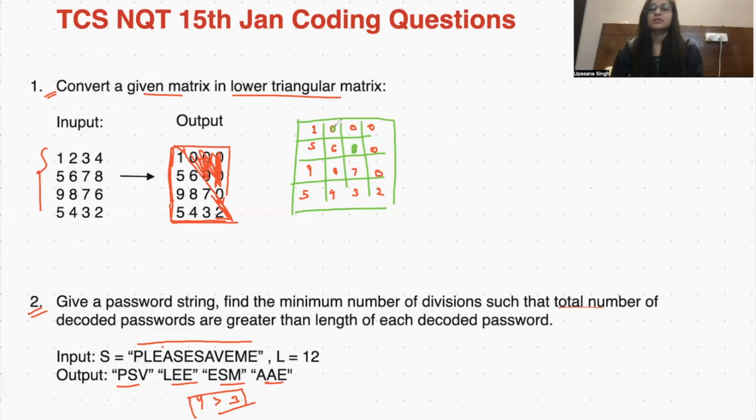This is 0, this is 0, this is 0, this is 0, highlighting the 0 part. Can you find any logic here, an observation that is repetitive and which can be coded and give you the right result?